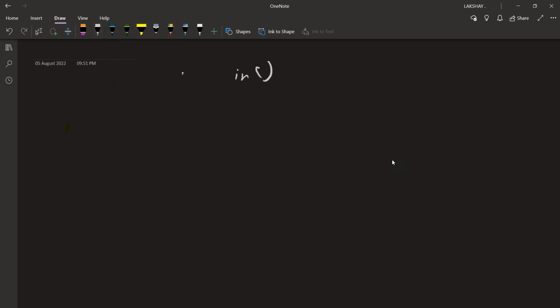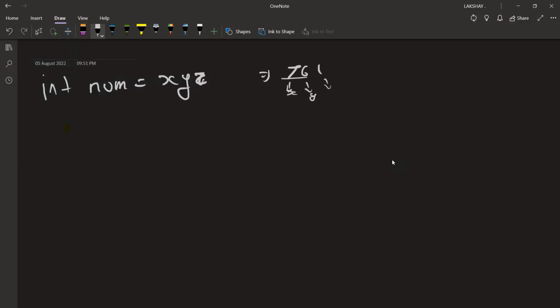In this question, let's say the number is an integer, int num, equal to x, y, and z, which is almost equivalent to having a number, let's say 7, 6, 1. So this is x, this is y, this is z. What is an Armstrong number?